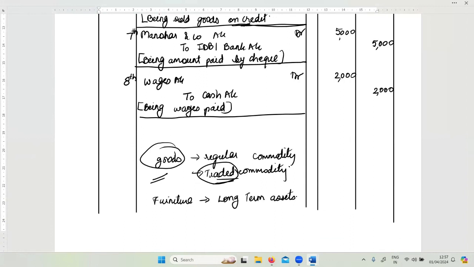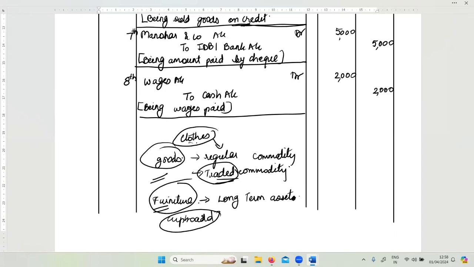I am not buying and selling furniture. Okay, this is very important in this case. Suppose a person is buying and selling in clothing, let's say clothes. This is the regular commodity they are trading in. So clothes become goods, and to store those clothes, when he buys a cupboard, then this cupboard becomes furniture, and this furniture becomes a long-term asset.